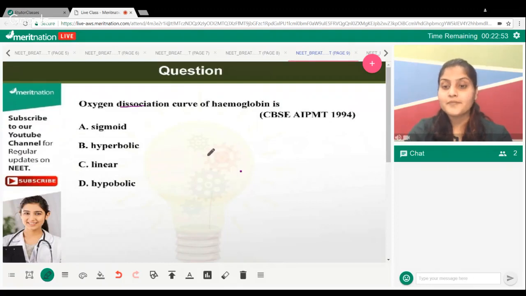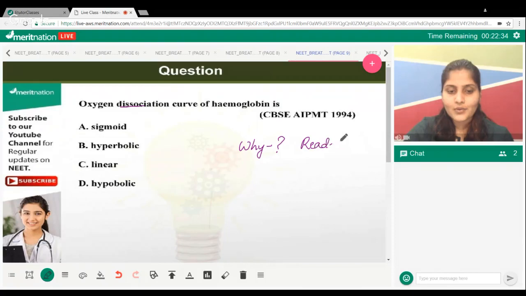Think about it. That's some sort of reading exercise I'm giving you. That will be a homework if I do not get an answer. Why is it sigmoid? It is something that you will have to read up. It's beautifully mentioned in your NCERT.